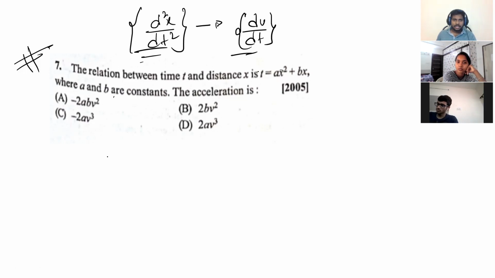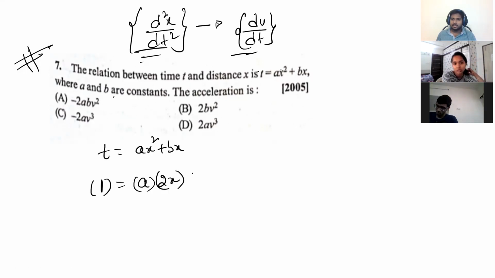If I differentiate, what will I get? t is equal to ax square plus bx. Differentiating with respect to time, t gives 1, right? Here observe the chain rule: a into 2x, but 2x will not be remaining because we are differentiating with respect to time, so dx by dt. Plus b into x differentiation is 1, but we have to again differentiate it as dx by dt. Got it?